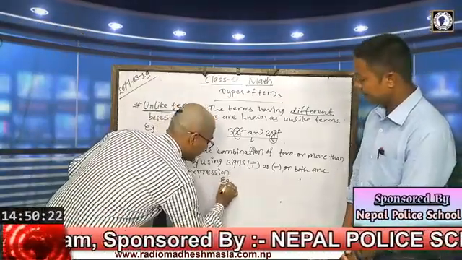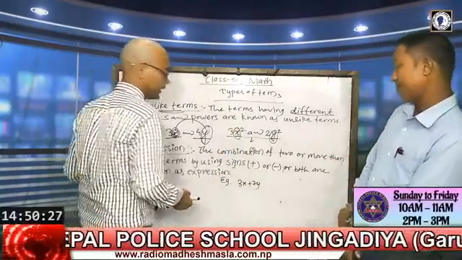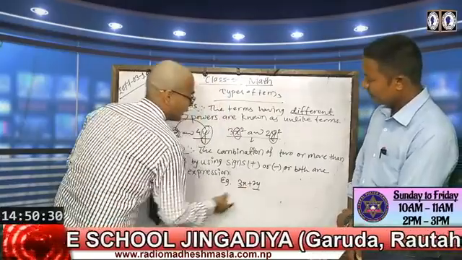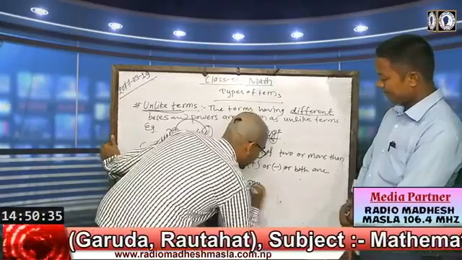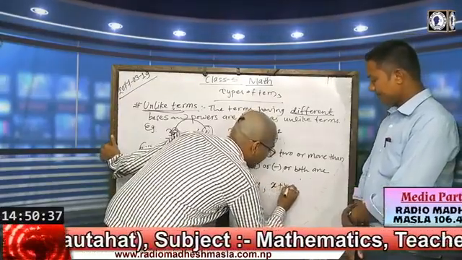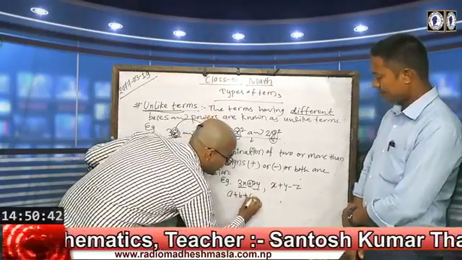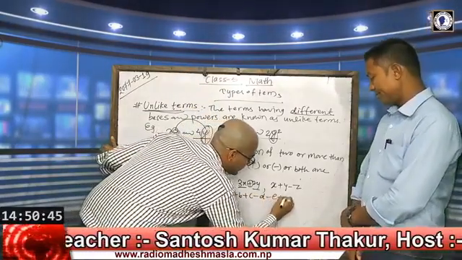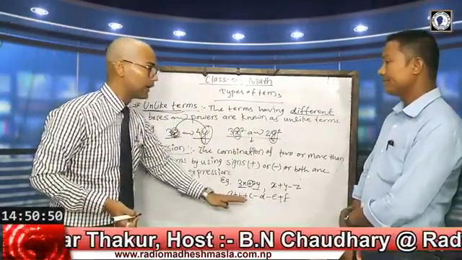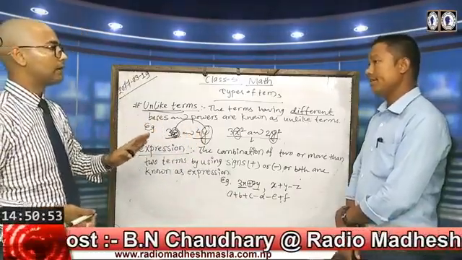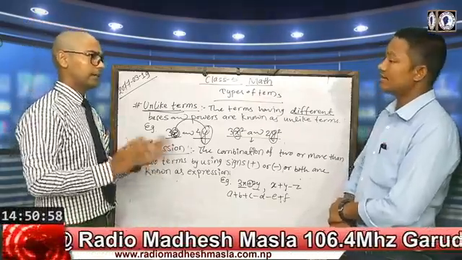For example, suppose 3x plus 2y. This is an expression because these two terms are combined with the plus sign, the addition sign. Another example, suppose x plus y minus z. In the same way, a plus b plus c minus d minus e plus f. These are all expressions because they are connected by plus and minus signs. It means in an expression we can utilize addition or subtraction only.